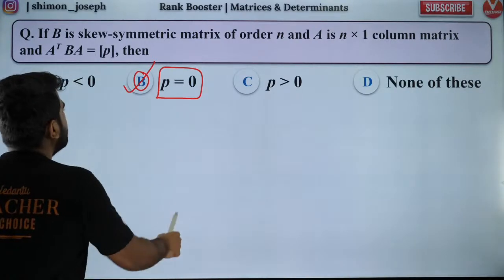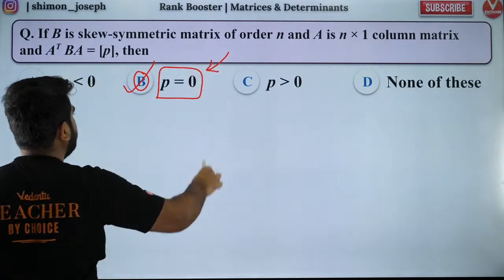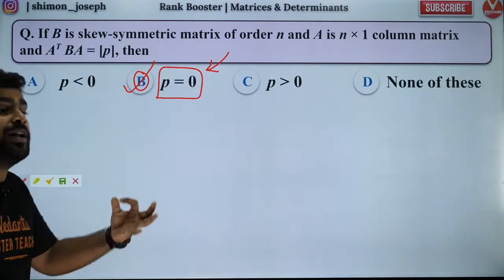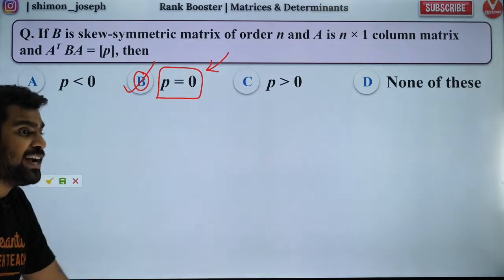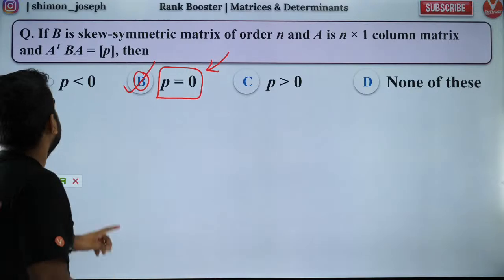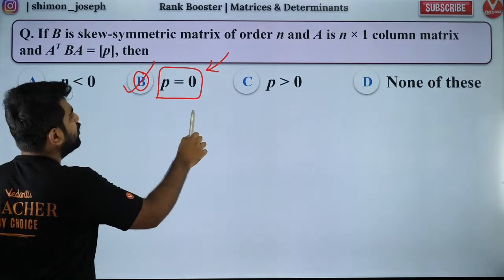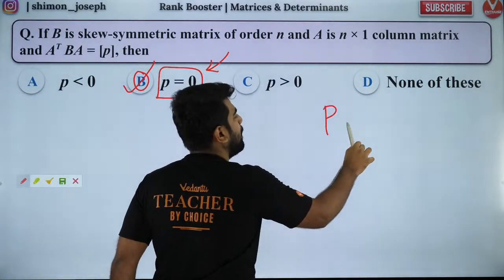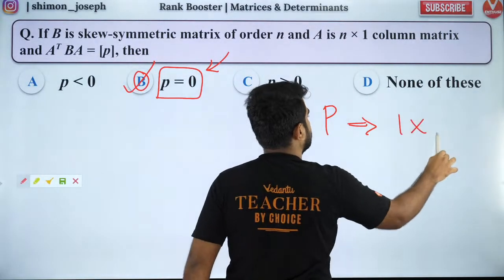Got it? So the answer, my dear boys and girls, is option B. It is P equal to 0. But how, sir? How did you get it? Don't worry, I will explain it. So first of all, do you all realize P is also a matrix, which is a 1 cross 1 matrix?